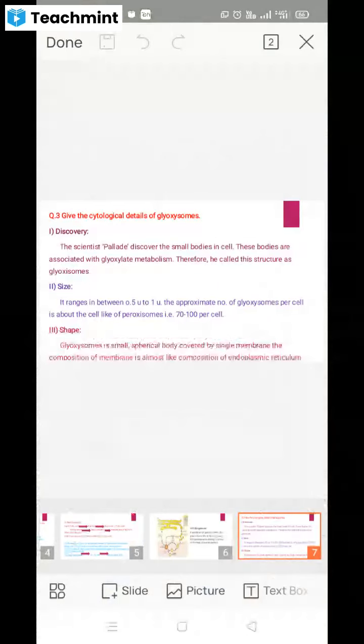First of all, the glyoxysome cell organelle was first discovered by the scientist Palade.